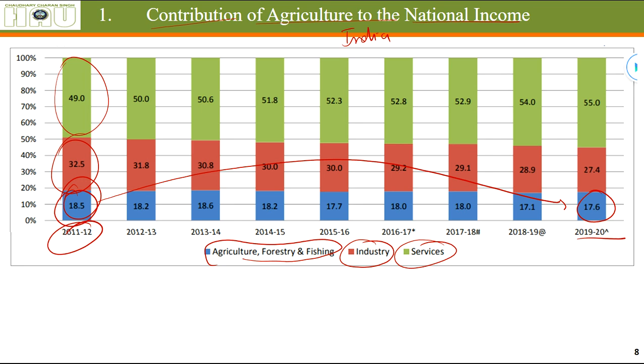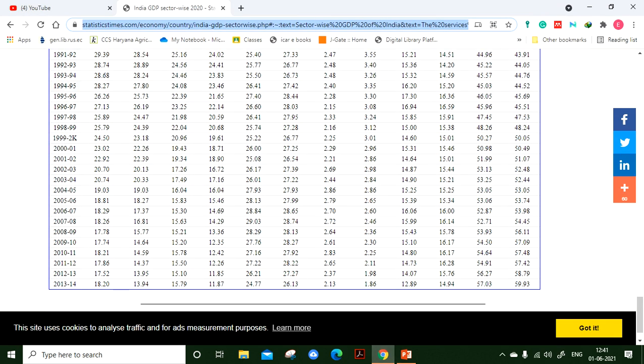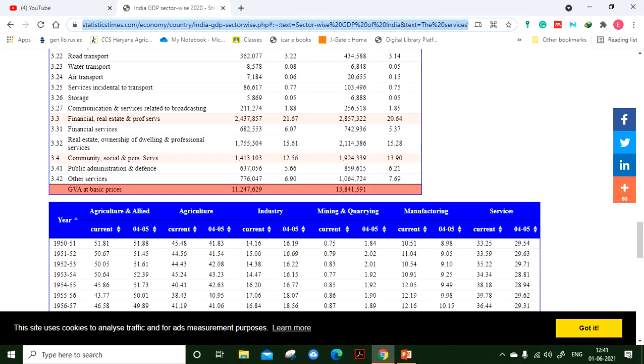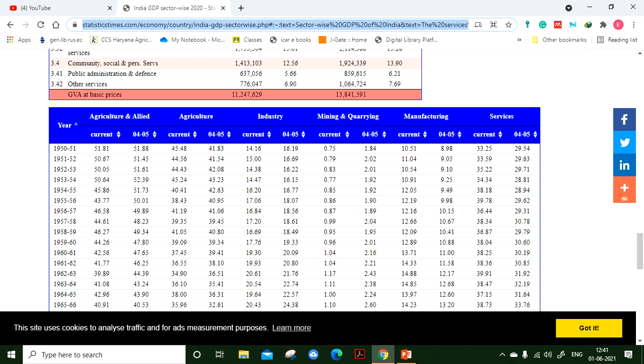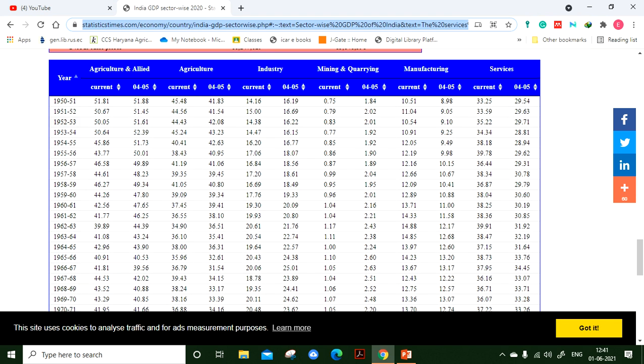Let's see a little past data now. Can you see this right now? See, agriculture and allied sector, industry, mining and quarrying, manufacturing, and services. As you can see, in the 1950s, the agriculture and allied sector was holding 51.81%. It was contributing half of the income of the country.